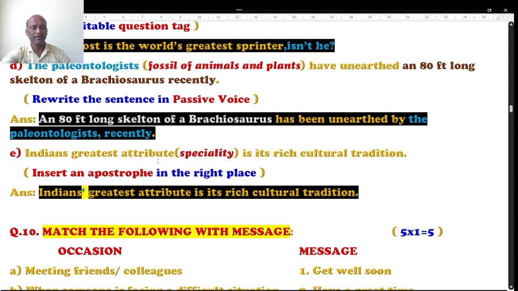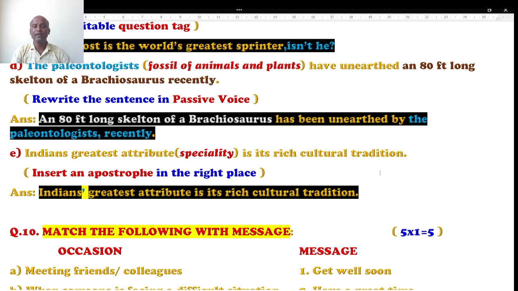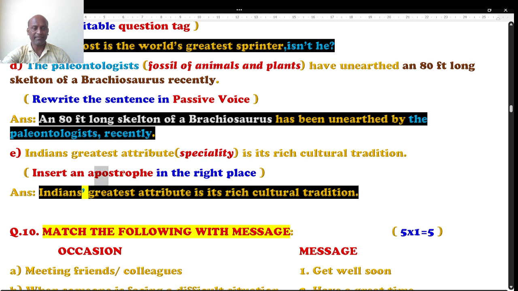The next one, question number E. Indians' greatest attribute. Attribute means the special contribution. The Indians' greatest attribute is its rich cultural tradition. What is the speciality of our Indian culture? The speciality is a rich cultural tradition. So what you have to do, the direction is to insert an apostrophe in the right place.